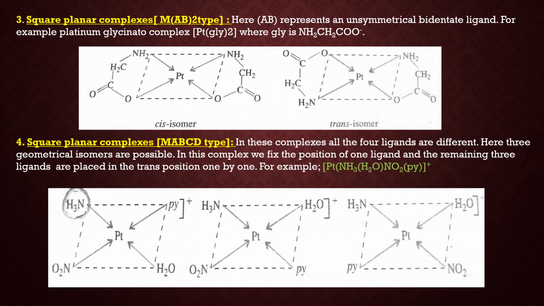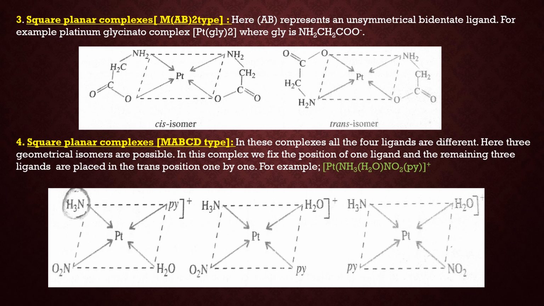Next is MAB2 type. Now what is AB2? It means it is a bidentate ligand and unsymmetrical. So the example is Pt(GLY)2. GLY is glycine. Diglycinato-platinum is the name. Now glycine, that is NH2CH2COO minus, is an unsymmetrical bidentate ligand. So in the first isomer, both the NH2 groups are at adjacent positions, so it is the cis isomer, and the other one where the NH2 groups are at opposite positions is the trans isomer.